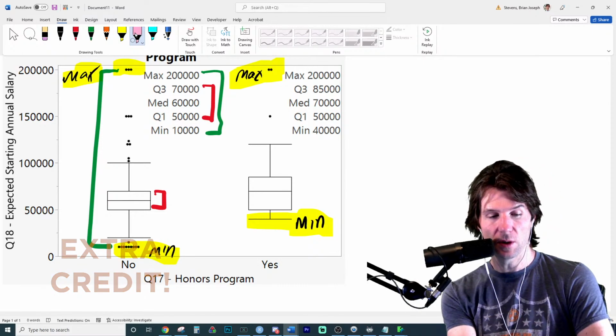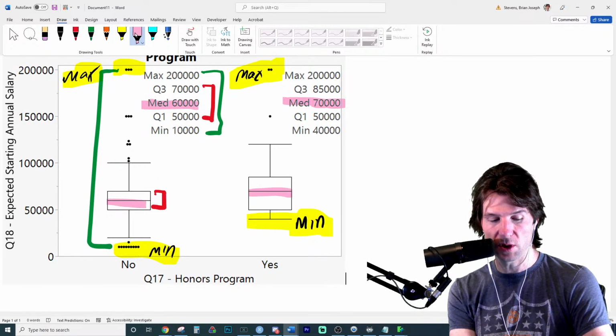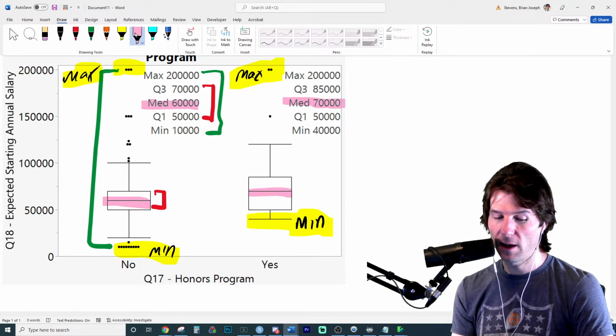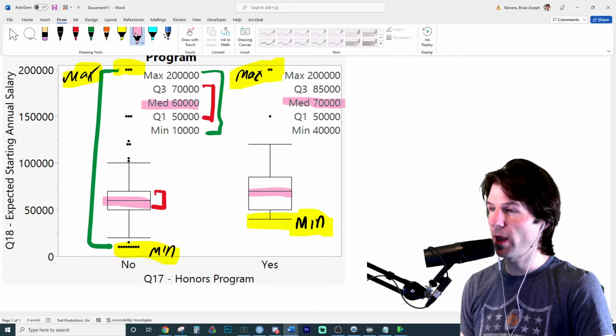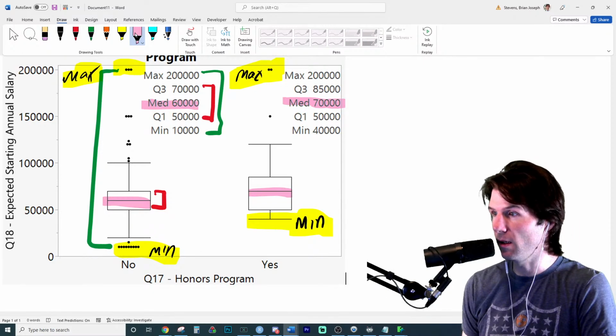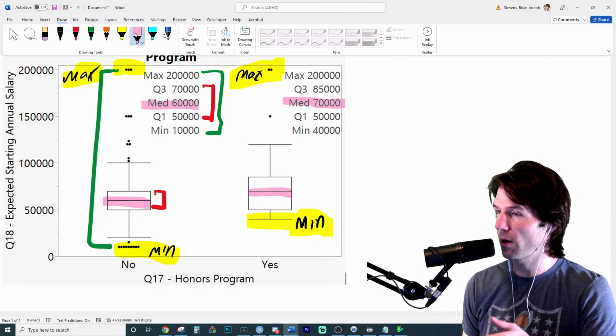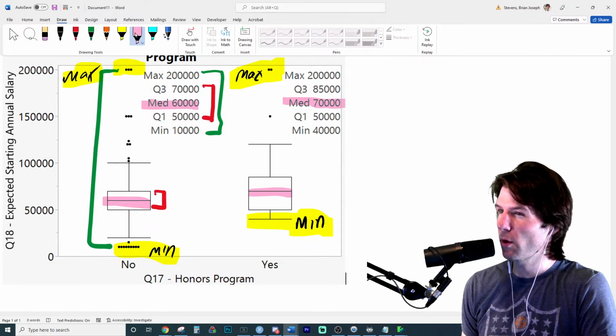So another thing to know too is the median is the line in the middle of the box plot. Sometimes it's not viewable because it overlaps the quantiles. We're just color coding so we can see what's going on. There's some key differences to note between these box plots. First off, people in the honors program have a higher median, so they think they'll make about 70,000 compared to the 60,000 that the non-honors program would make. They also have a greater spread denoted by the IQR.